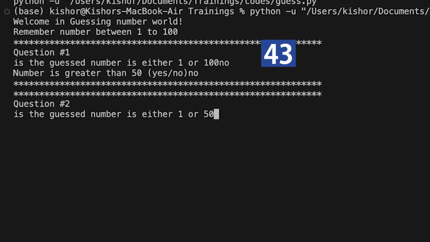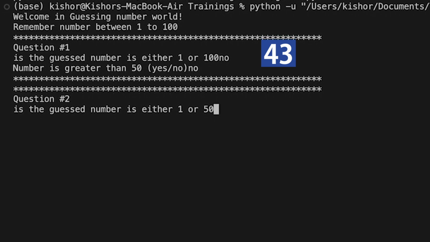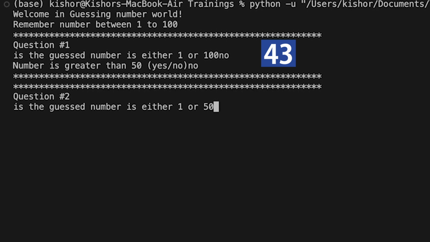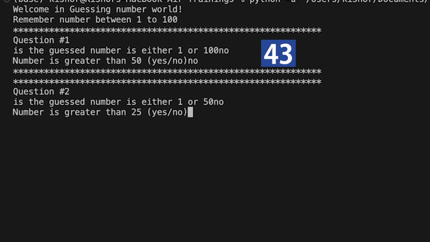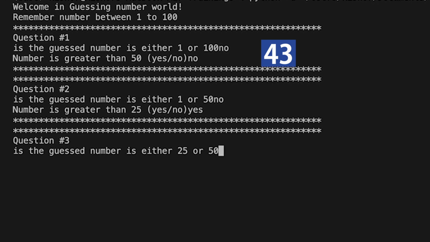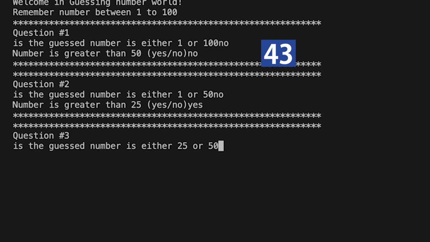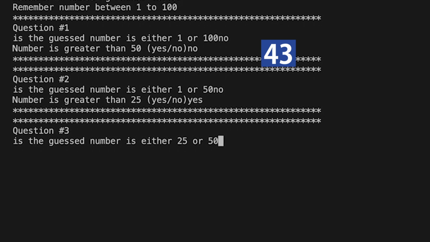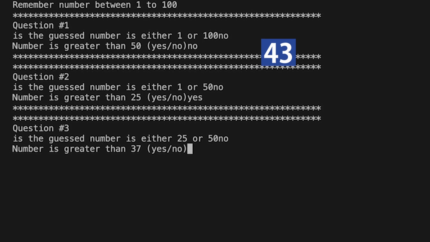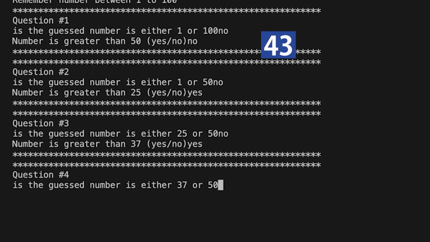Our code was not able to identify the answer in the first round. Next round: is the guess number either 1 or 50? No. Is the number greater than 25? Yes. Two questions are completed and the program hasn't identified the number 43. Is the guess number either 25 or 50? No. Is the number greater than 37? Yes, because it's 43. Question number 4.